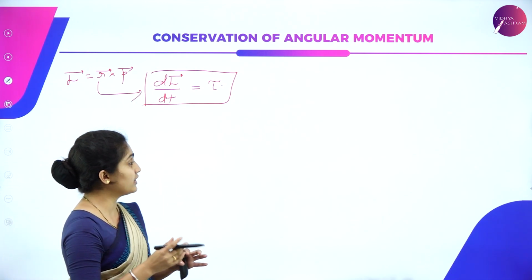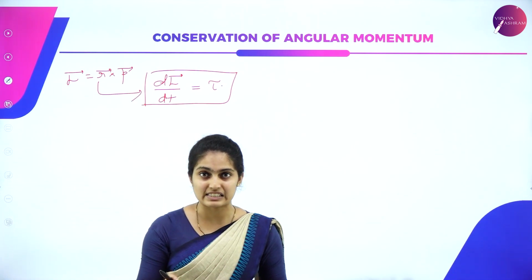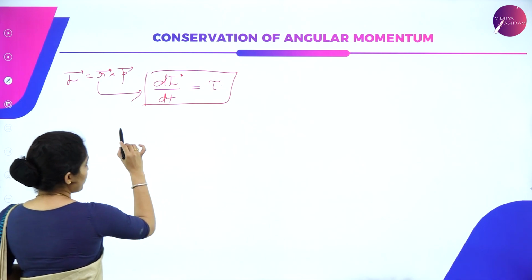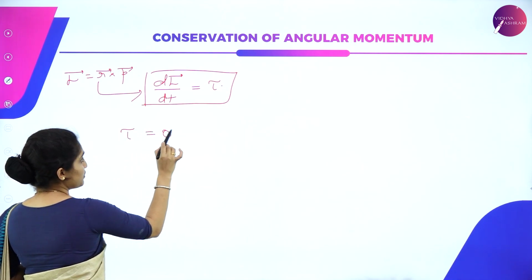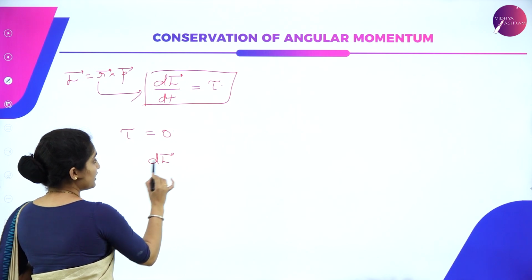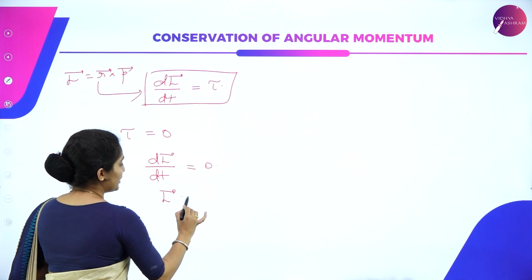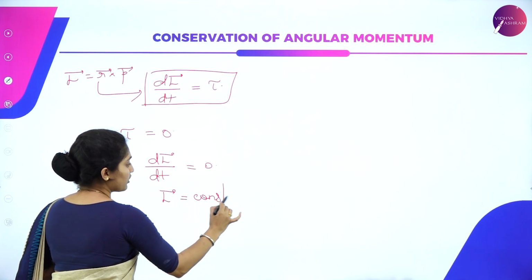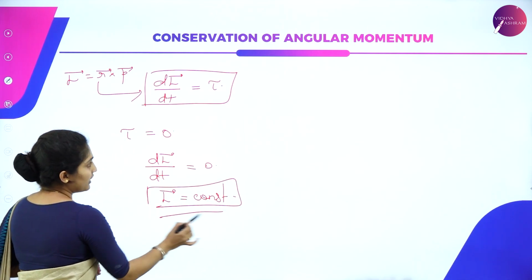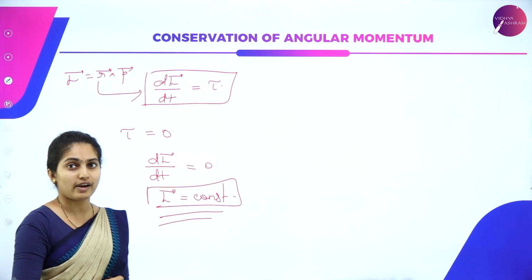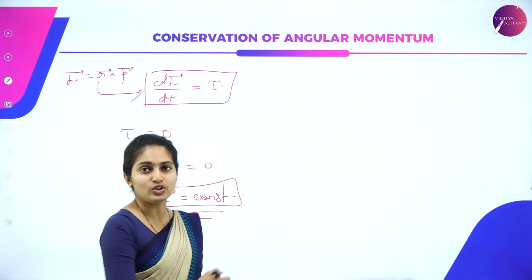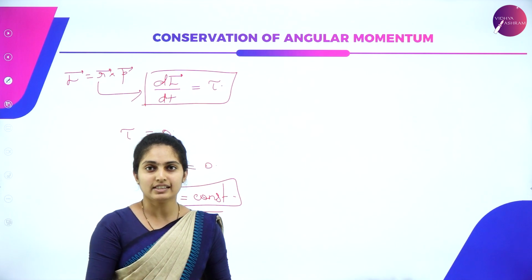So when can you say that the angular momentum is said to be conserved? That is, when the torque acting on the particles is 0, then dl divided by dt is 0 and angular momentum is constant. So it is said to be conserved. So conservation of angular momentum holds good when torque is 0.